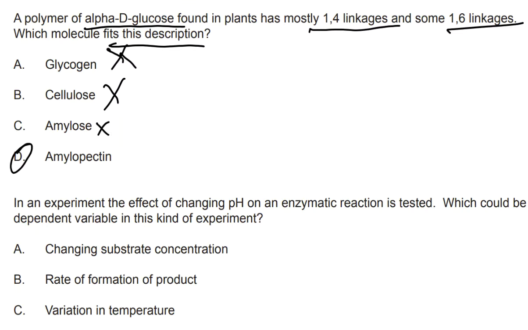This is kind of hard to explain, but I will make a video on the branching. You just have to know that 1,4 linkage and 1,6 linkage refers to amylopectin. Branching is quite complicated in polysaccharides.